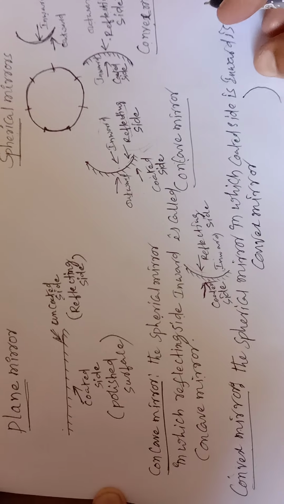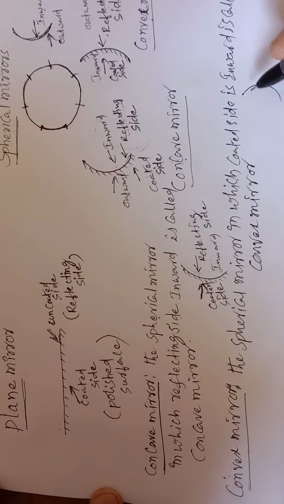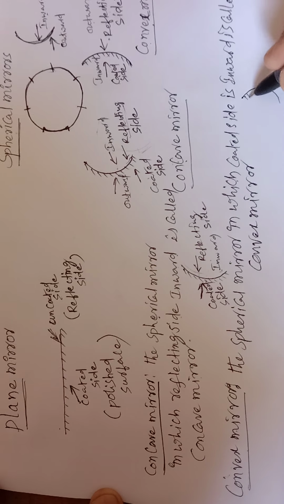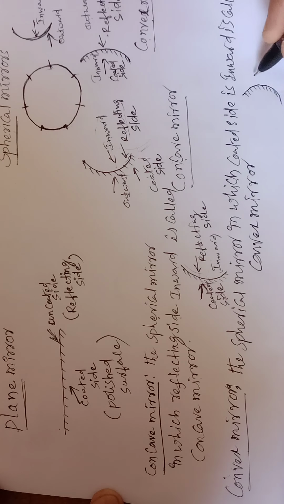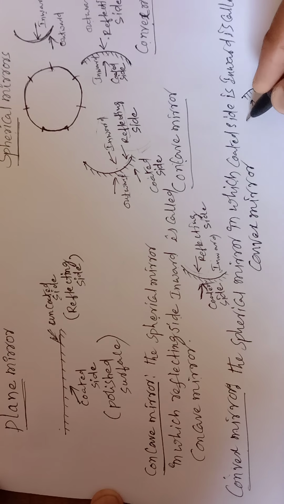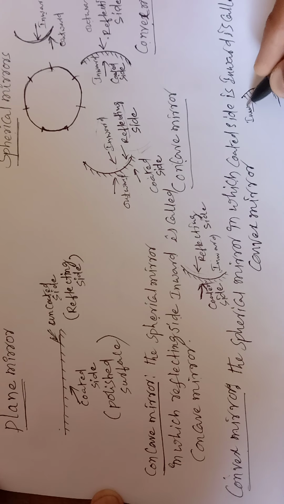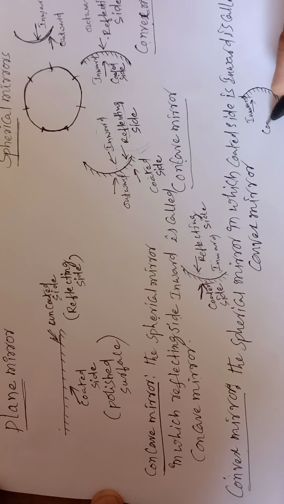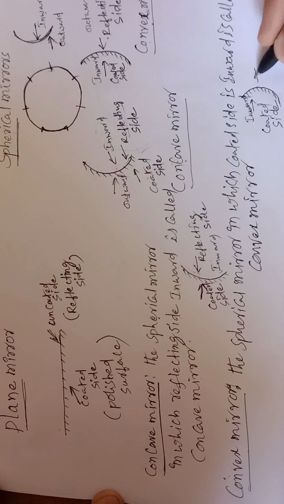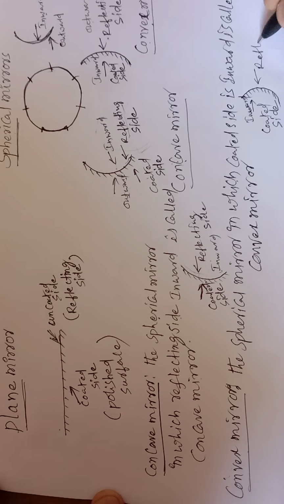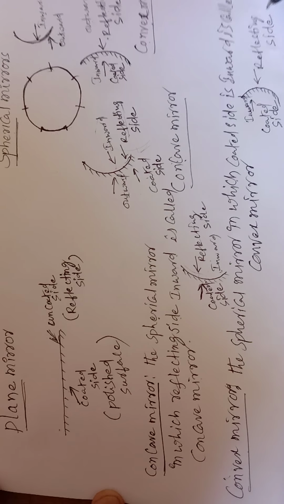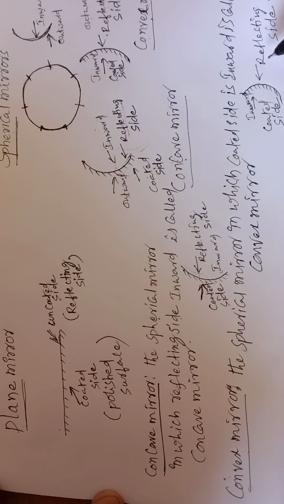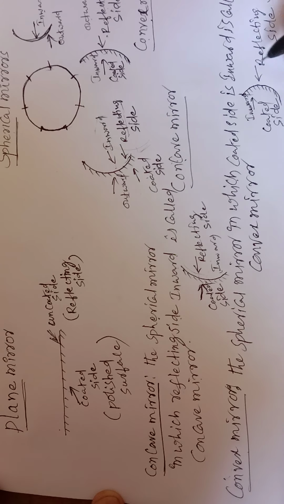So this is a rough diagram. Let us discuss the rough diagram for the convex mirror. The coated side is inward, and this is the reflecting side. So here you need to remember that the reflecting side is outward.